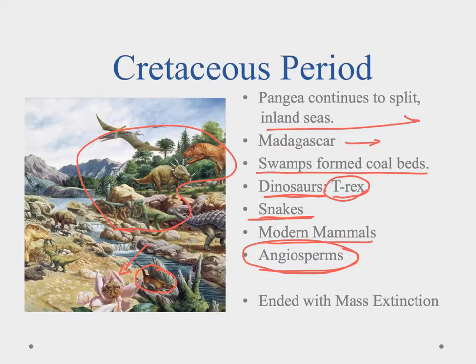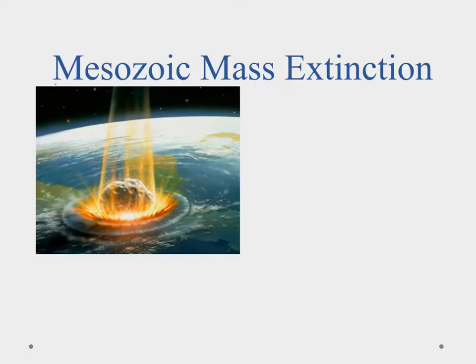And the Cretaceous period ended with this huge mass extinction. So 65 million years ago is when we had this one, and that also marked the end of the Mesozoic Era. Okay, so now let's talk about the end of the Mesozoic Era and this mass extinction that happened 65 million years ago.